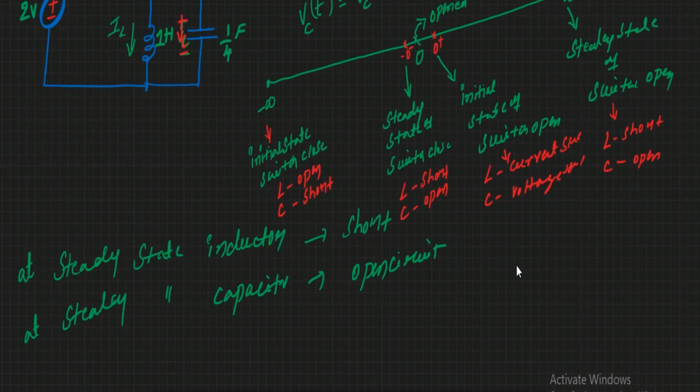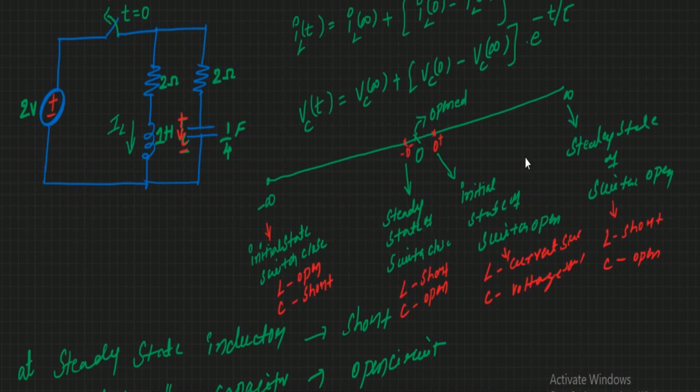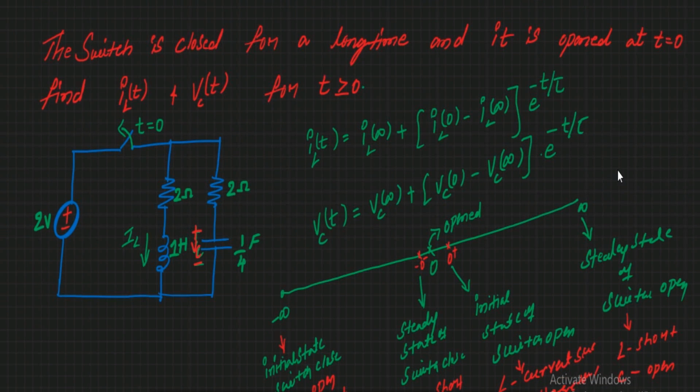So inductor, and what is the necessity of? So this problem can be solved with a time domain analysis also. With a time domain analysis, you are going to solve this problem, because this type of problem we have seen in the third unit. But what happens when you are having resistor, inductor and capacitor?